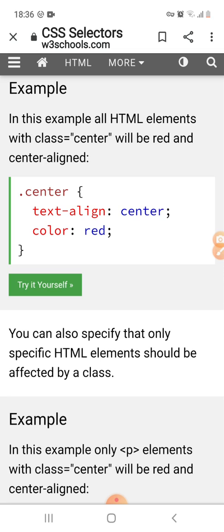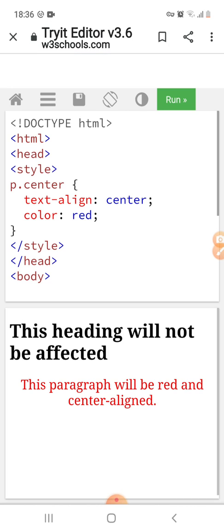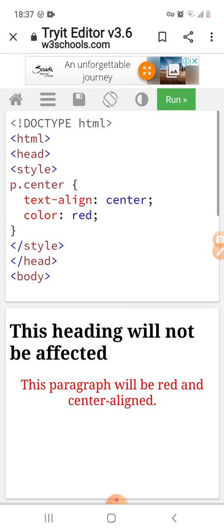We can also specify that only a specific HTML element should be affected by a class. For example, in this next example, only the p element would be affected with this class, like that. Here we have a paragraph. This paragraph will be red and center aligned. This heading will not be affected. Only the paragraph is affected by the style.